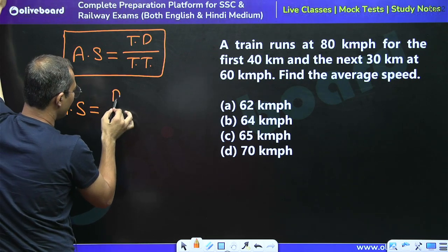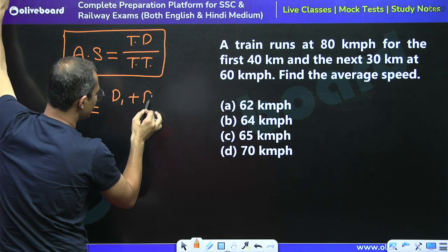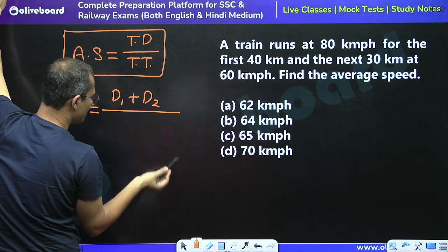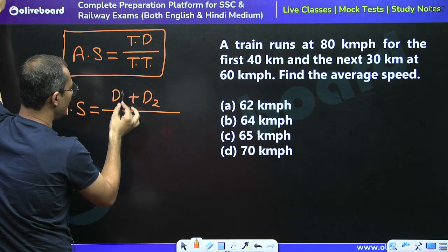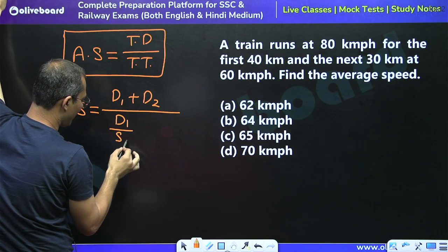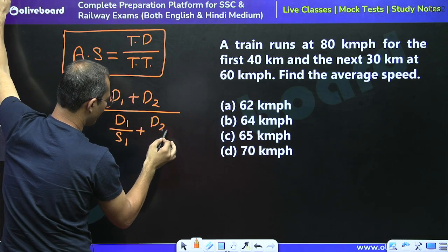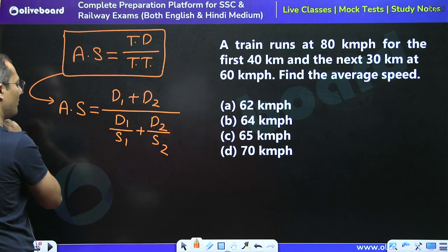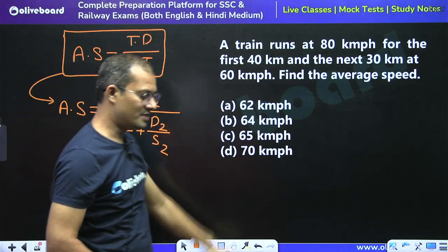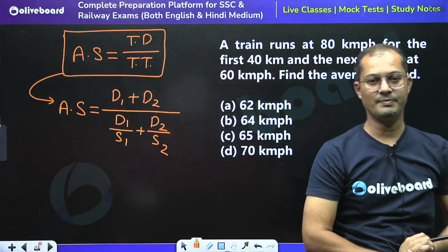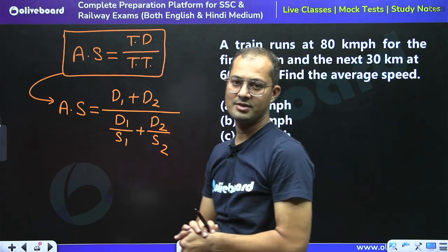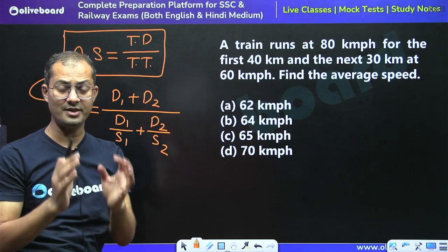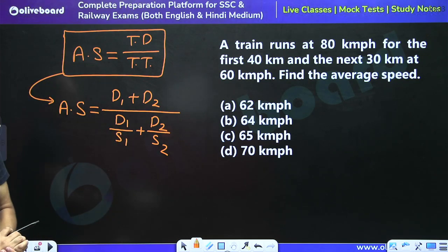So if there are two distances, d1 plus d2 represents the total distance and the total time is d1 divided by s1 plus d2 divided by s2. So this formula can be written in this form also. Now please tell me what is the average speed for this question?